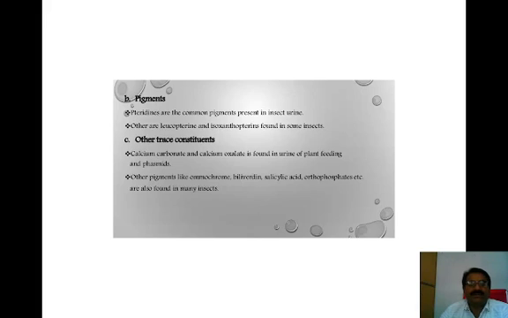Other trace constituents are calcium carbonate, and calcium oxalate, which is found in the urine of plant-feeding and phasmid insects. Other pigments like homochromes, biliverdins, salicylic acid, orthophosphates, etc. are found in many insects.